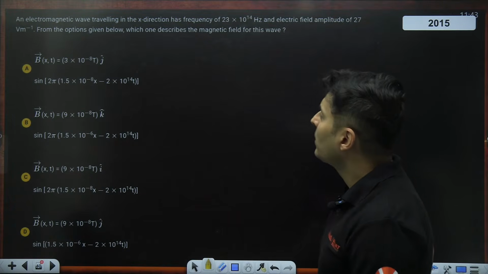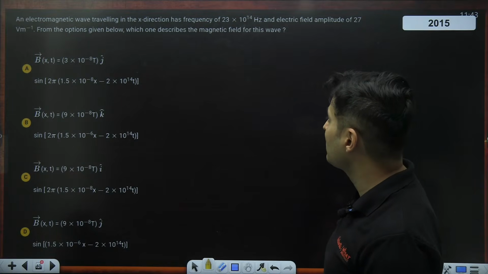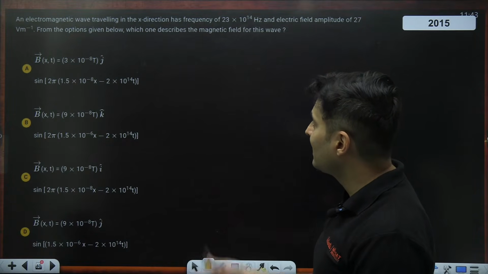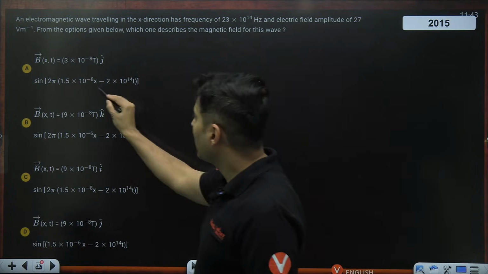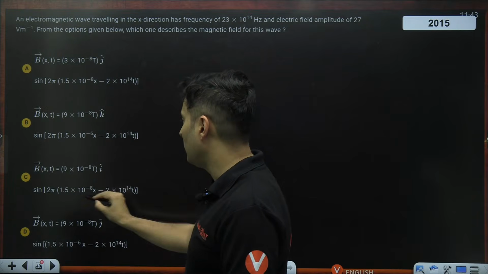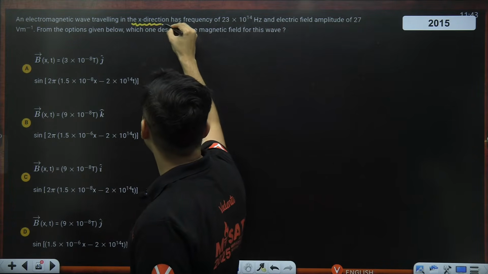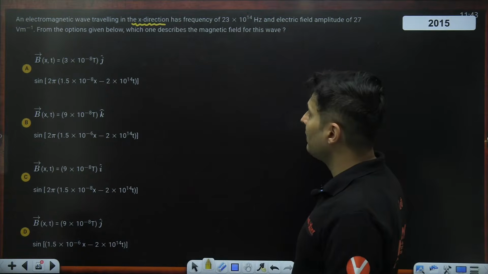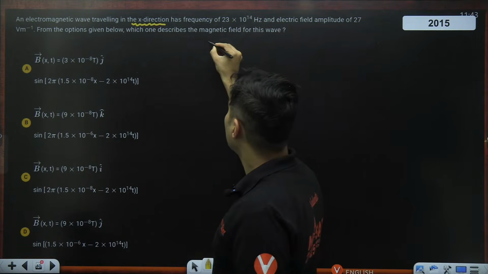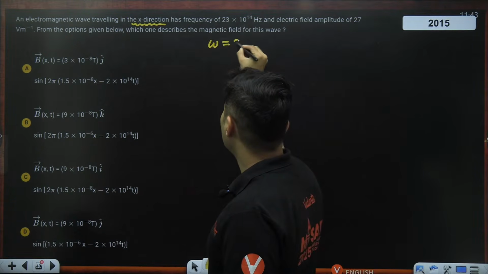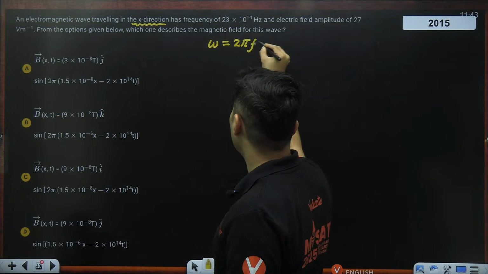Okay, so let's go. Positive x direction is given, so kx minus omega t. This is already being taken care of. Frequency is given, so we can find omega. Omega is 2 pi multiplied by f.